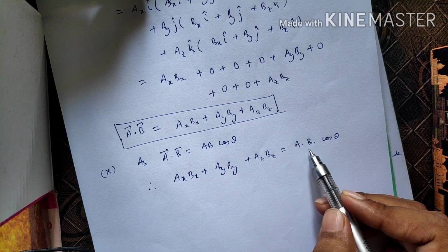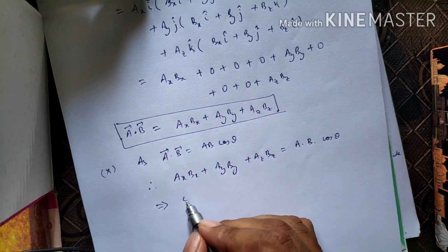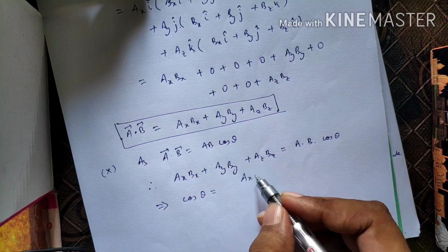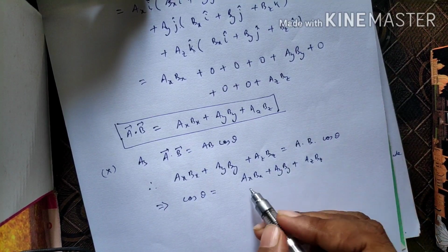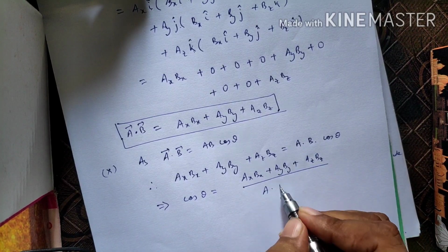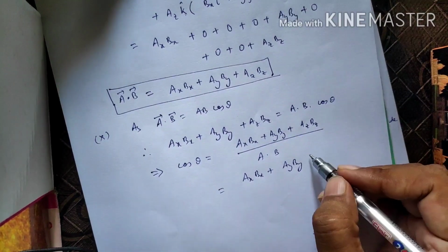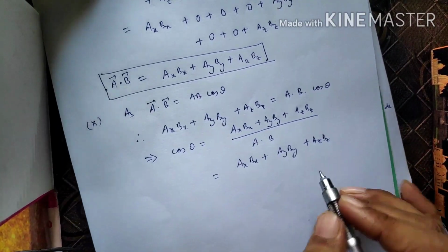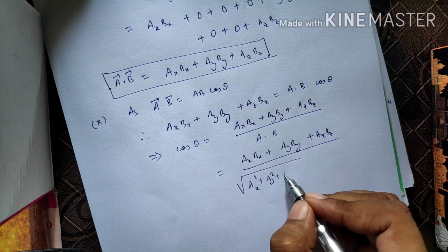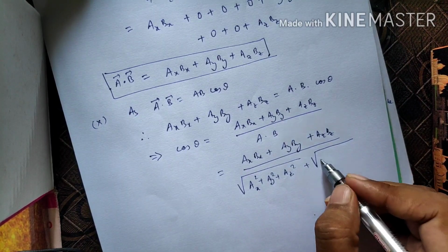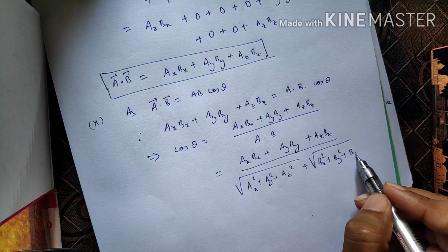What does it mean, a and b? A and b are the magnitudes of vector a and vector b. So that implies cos theta can be written as cos theta equal to (ax bx plus ay by plus az bz) divided by a into b, which is equal to (ax bx plus ay by plus az bz) divided by root under ax square plus ay square plus az square, times root under bx square plus by square plus bz square.